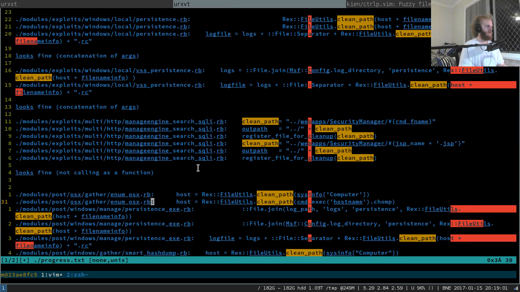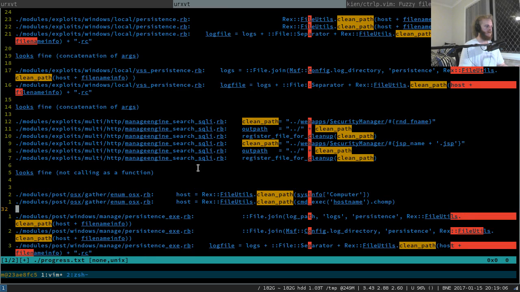Alrighty, enum OS 10. So this is actually a use of the function, and it's not concatenation, although this chomp here might be creating a copy. We should check to make sure that host is being used as the clean version and that this variable is not considered to be clean from then on. So we'll go and check enum OS 10.